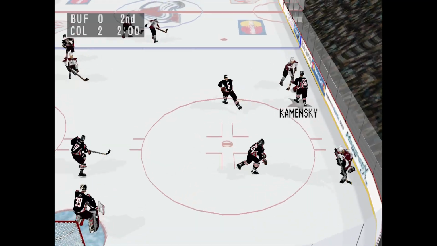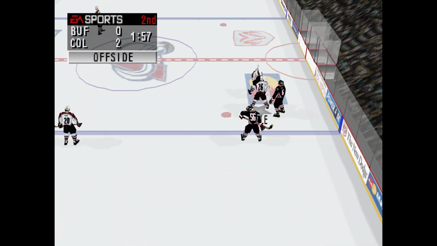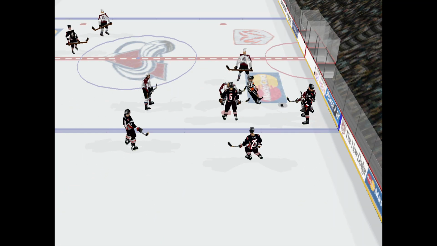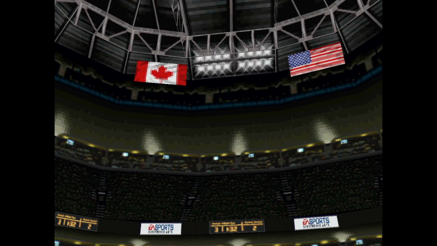Colorado goal scored by number 48, Scott Young, assisted by number 9, Mike Ricci, and number 17, Yari Curry.